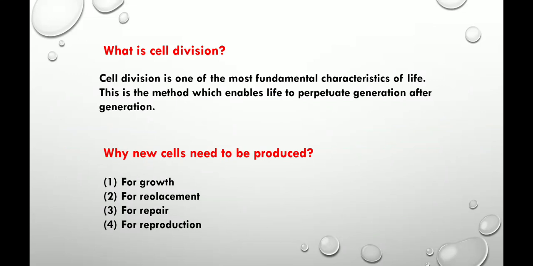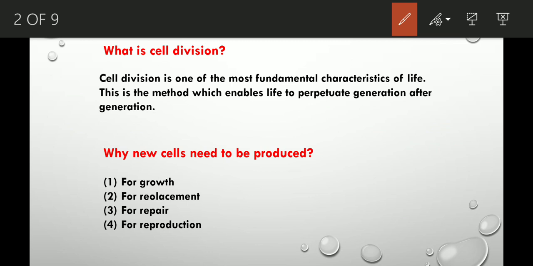Now first we have to know what cell division is. It is one of the most fundamental characteristics of life. This is the method by which cells divide and increase in number, which enables life. That means it enables organisms to survive generation after generation. Now, we have to understand why new cells need to be produced.